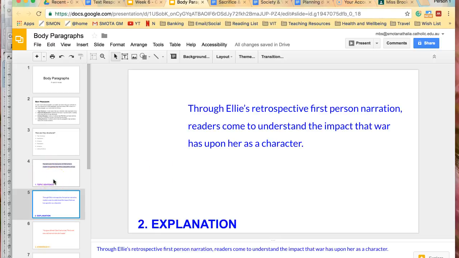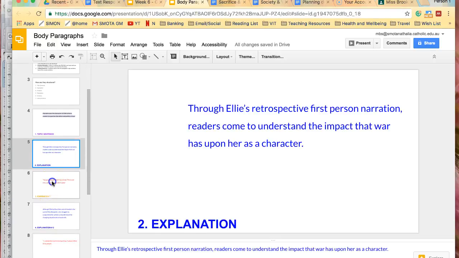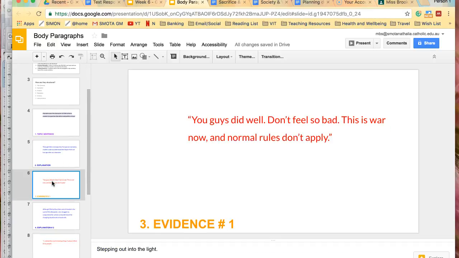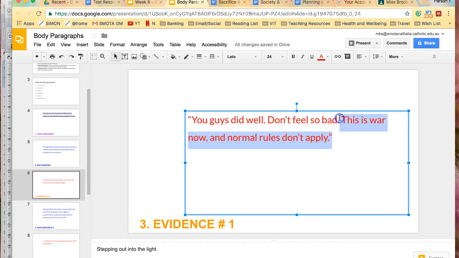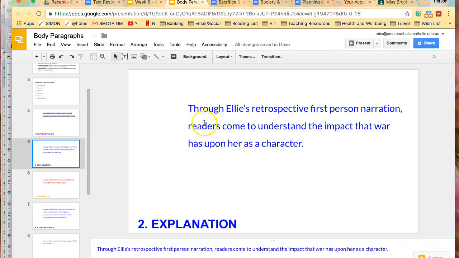Then we need some evidence to support that. So in this case, we've got: "You guys did well, don't feel so bad, this is war now and normal rules don't apply." Now I would encourage you to embed this rather than put this quote in all by itself. So pick the best part of the quote, and I would say that part is the best part of the quote, and then I would say that you need to say through Ellie's eyes.